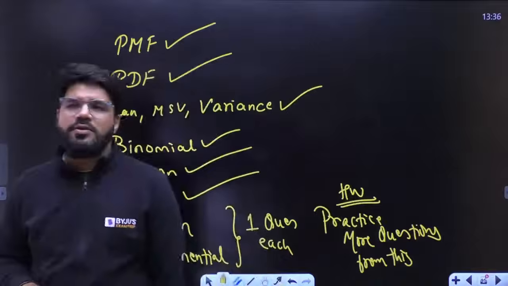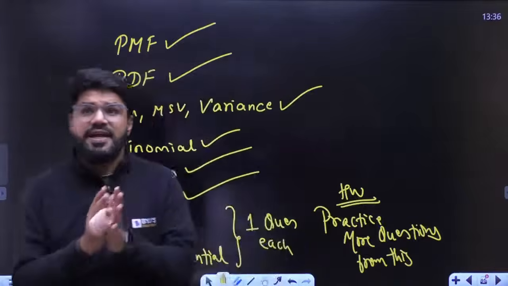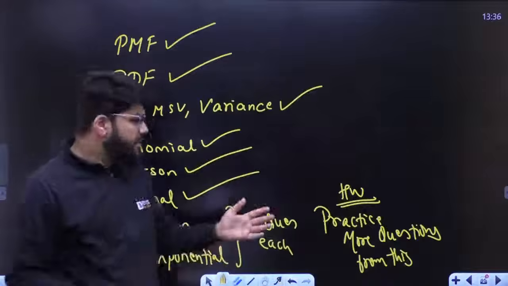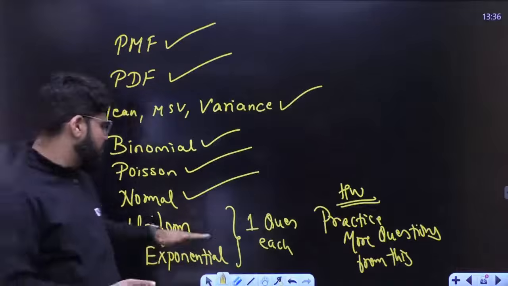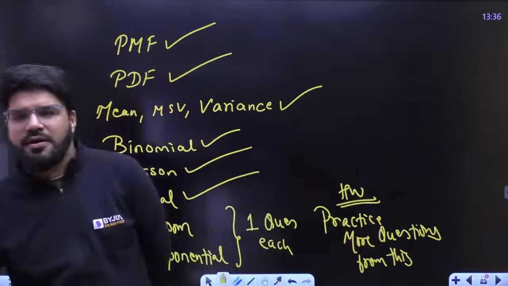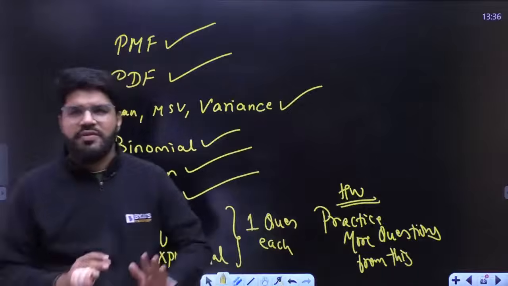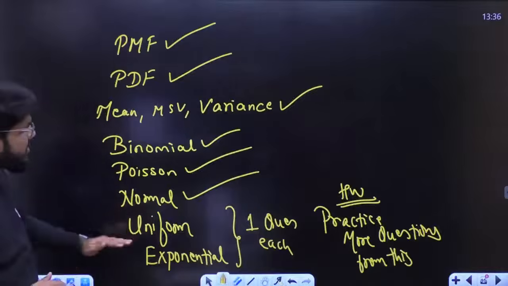Thank you, guys. Thank you so much for your support. It's still a very fruitful session, I believe, because I have taken one question each at the end so that you at least revised the theory of uniform and exponential. The rest you can solve. At least you know the very basic theory, but some good questions you need to solve from uniform and exponential. That's all you need to do.